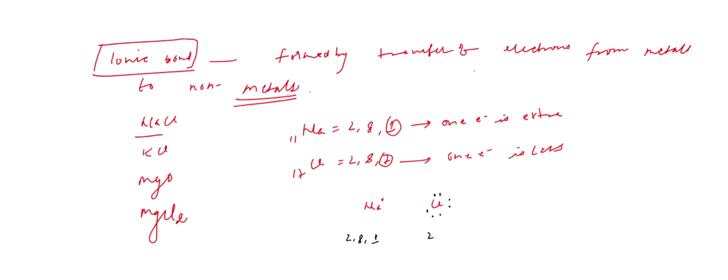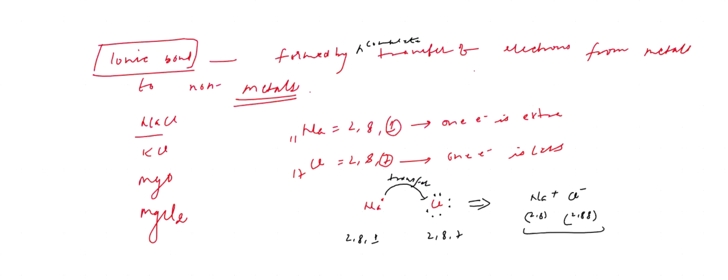So what is going to happen? This is going to transfer, complete transfer. Since it is transferring completely, that is why it is called ionic. In the polar covalent bond, they were not transferring completely. You can use the words: formed by complete transfer of electron. So one electron is completely transferred. So Na plus, not partial, fully plus, and Cl minus. Now one electron is lost, so configuration 2, 8. Here it is 2, 8, 8. So this is the ionic bond.